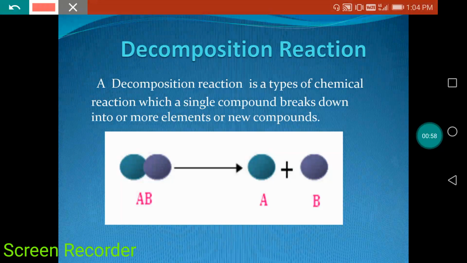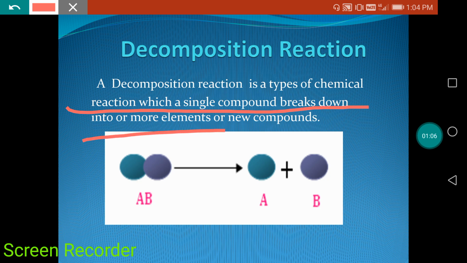So, see here, decomposition reaction is a type of chemical reaction in which a single compound breaks down into one or more elements or new compounds.